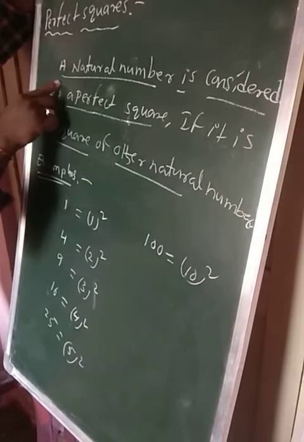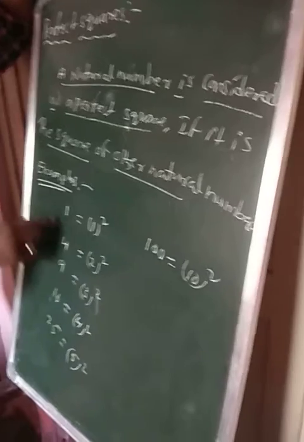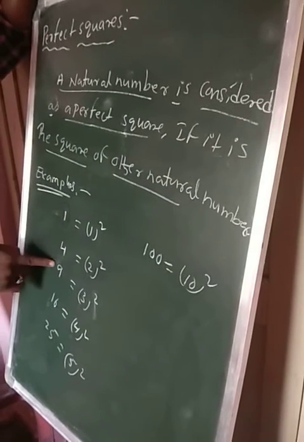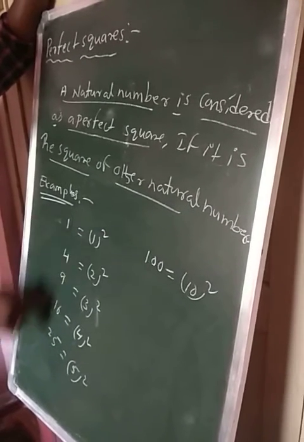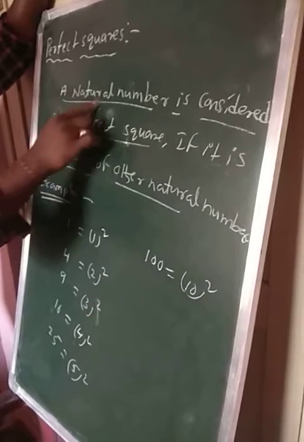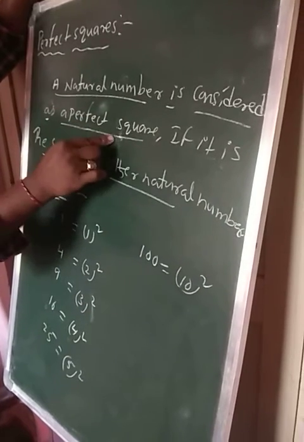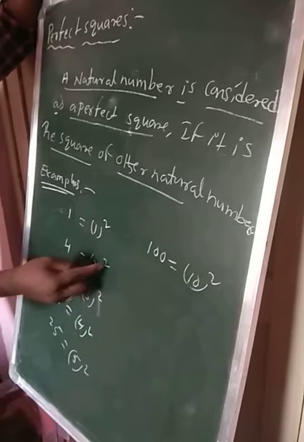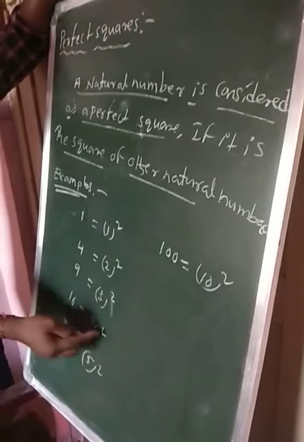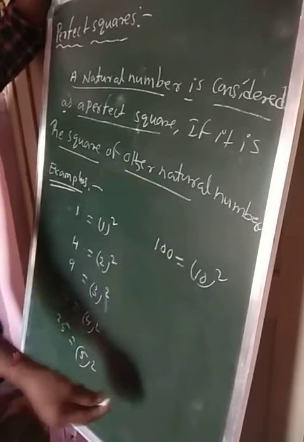So according to the definition, 1, 4, 9, 16, 25, 100, these all are natural numbers. A natural number is considered a perfect square if it is the square of another natural number, meaning 1 square, 2 square, 3 square, 4 square, 5 square, 10 square, like that.